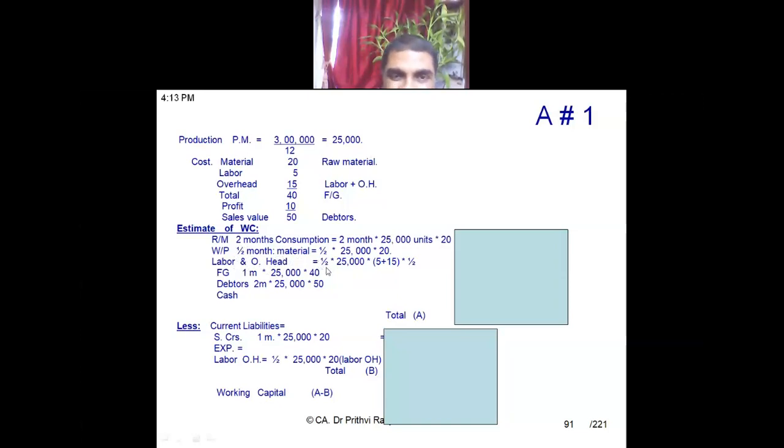Half into 25,000 into what is labor and overhead? 5 plus 15, 20. But again, half of it. Why is it half? Because goods are half complete. This half is for 15 days and this half is because goods are half complete. So into half, you can get that figure.